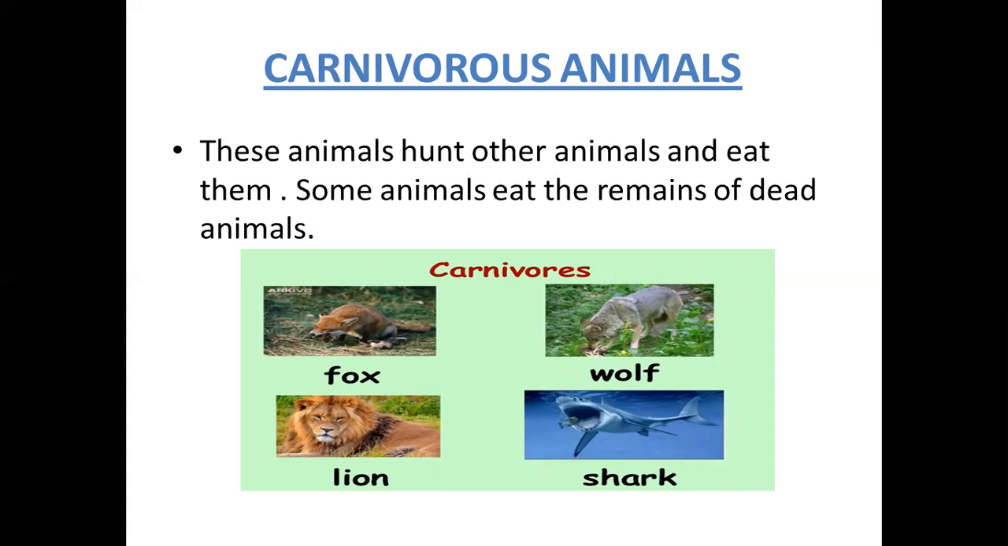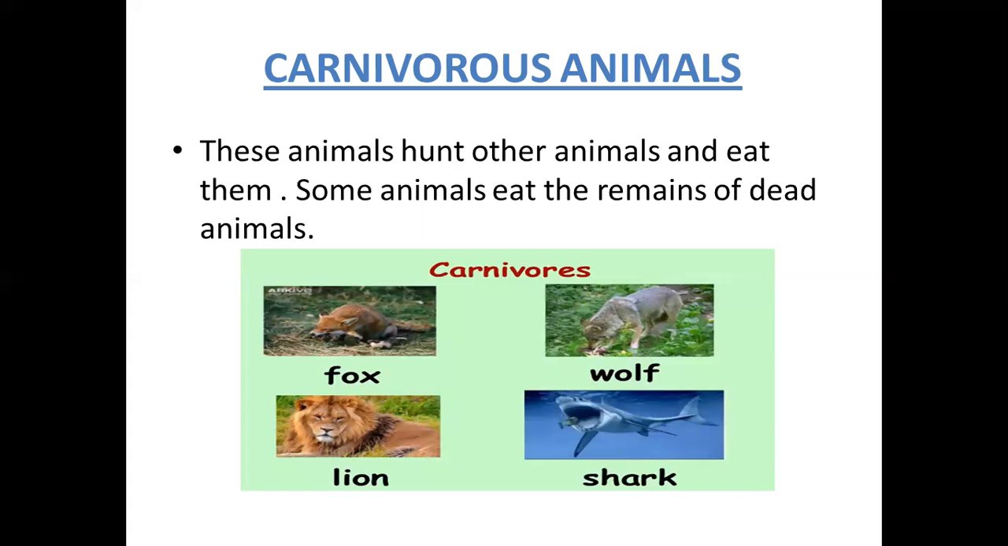Such animals which eat only other animals are called carnivorous animals. The animals which hunt other animals and eat them, and some animals eat the remains of dead animals, they only eat other animals either by hunting or by remains of dead animals. These animals are called carnivorous animals, otherwise they are called carnivores. The picture we can observe clearly, carnivores.